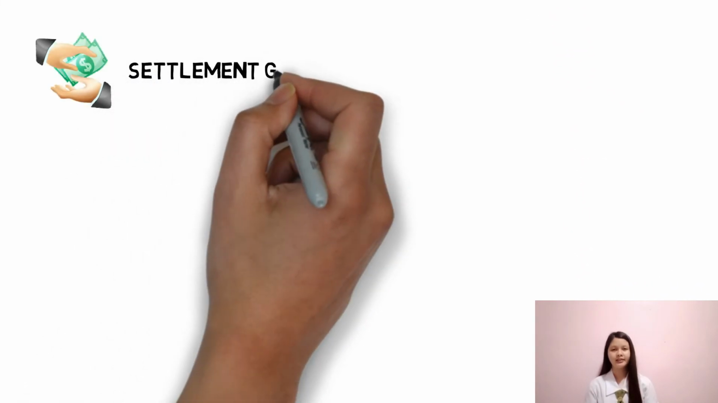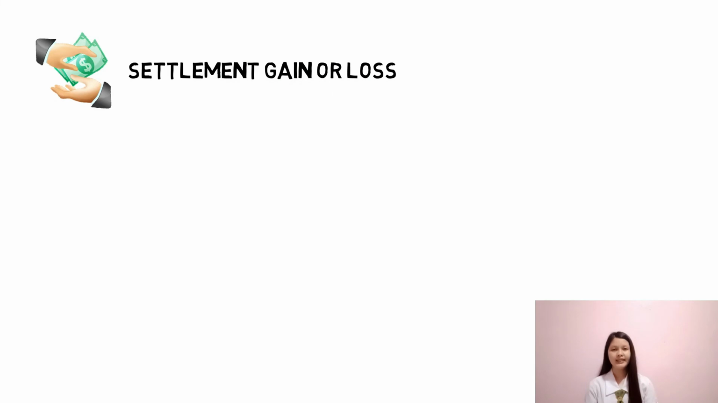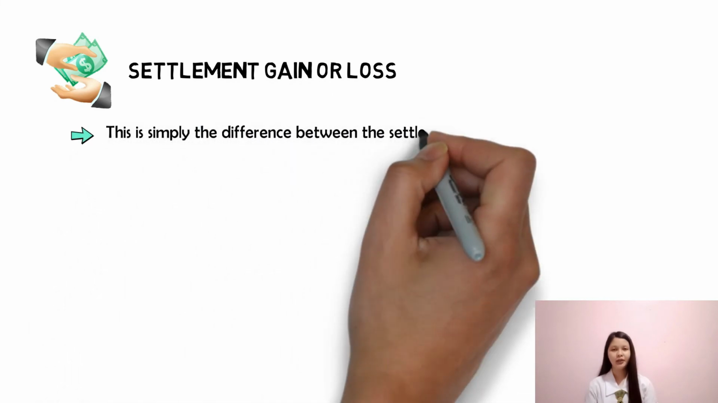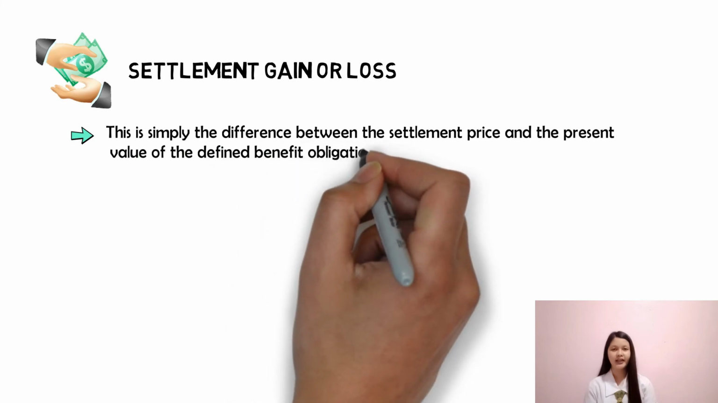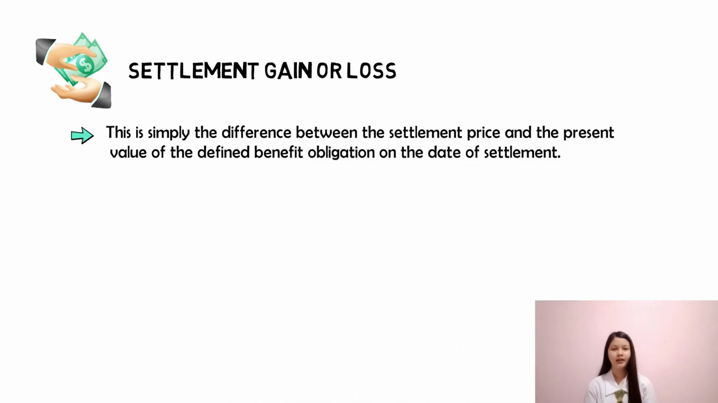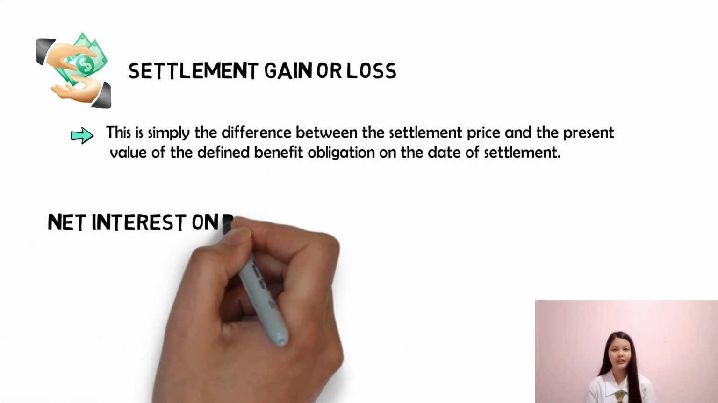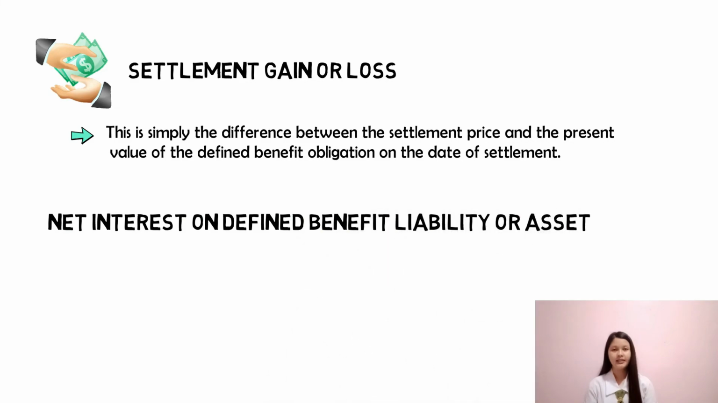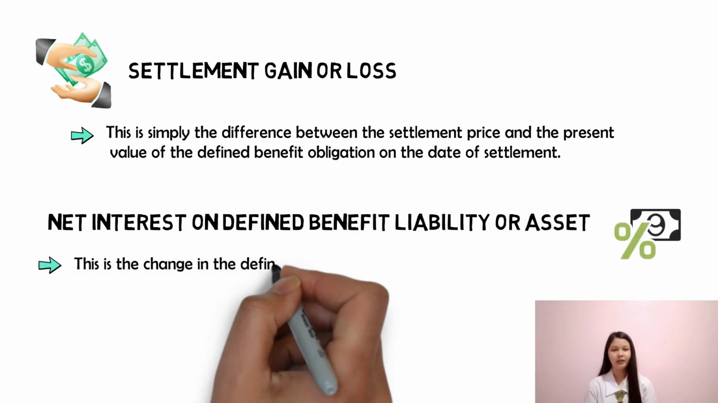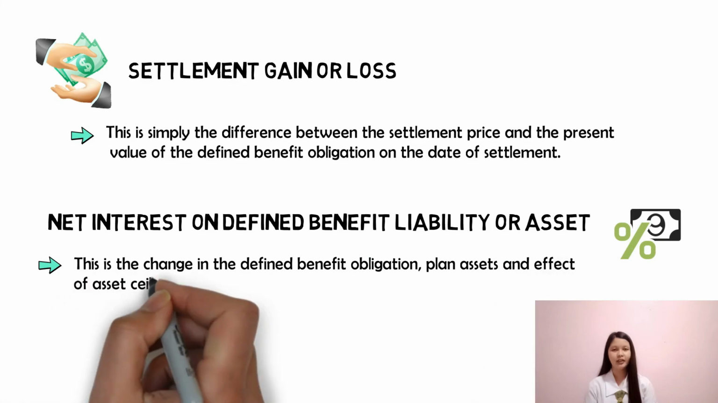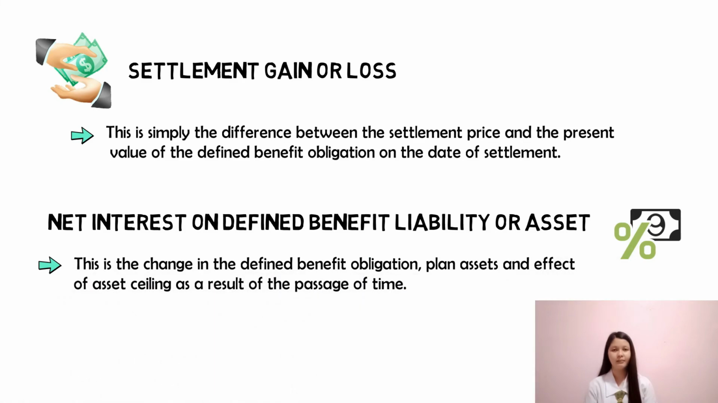Settlement gain or loss. This is simply the difference between the settlement price and the present value of the defined benefit obligation at the date of settlement. Net interest on defined benefit liability or asset. This is the change in the defined benefit obligation, plan assets, and effect of asset ceiling as a result of the passage of time. So dahil lumipas ang panahon, nagkakaroon ng pagbabago sa value ng obligation at ng plan assets, and thus, we measure and recognize the associated interest.